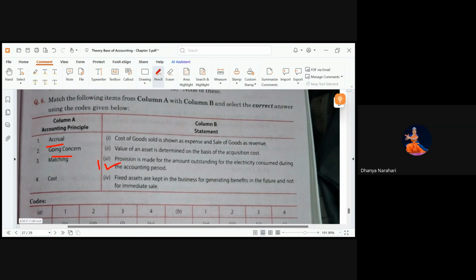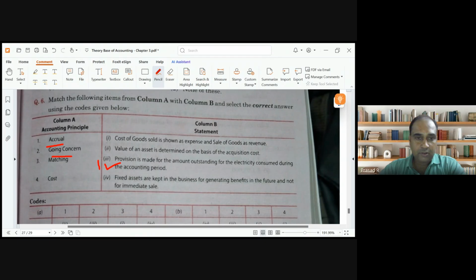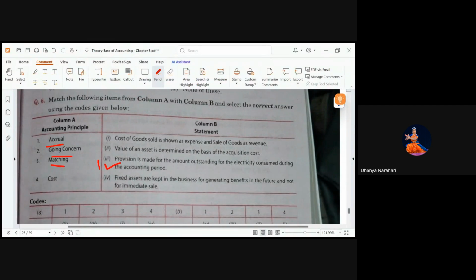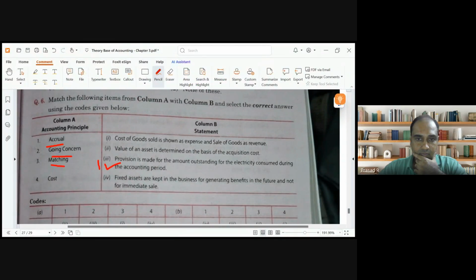Option 4, matching. That is correct. Matching. First one, cost: value of an asset is determined on the basis of acquisition cost.